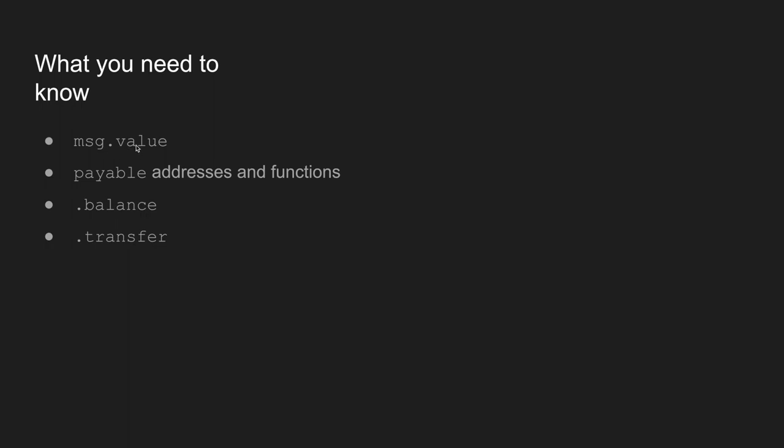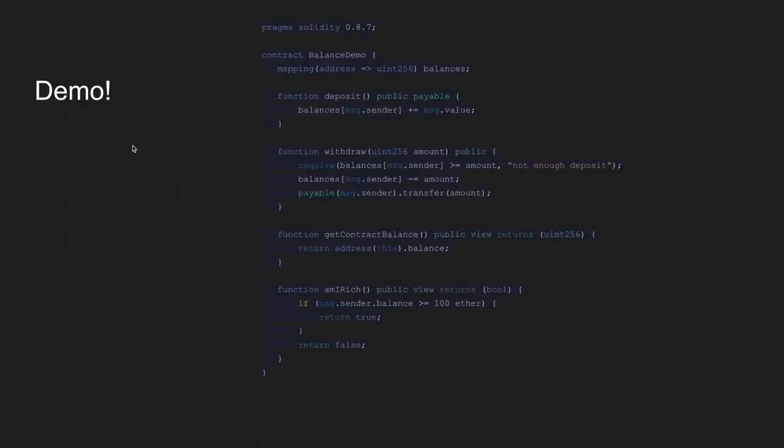Remember how we had message.sender? Well, that tells you who sent it, but message.value is the amount of Ethereum that they sent along with the transaction. Okay, demo. Again, we have our balances, and how this contract is going to work is it behaves like a very simple bank. Someone is able to deposit Ethereum in here. So if you call deposit, the amount of value that you send will be stored inside of balances.